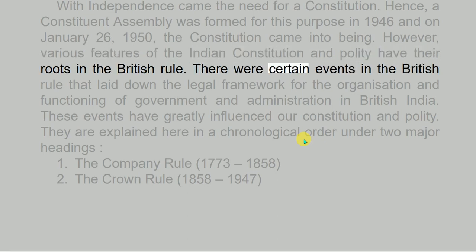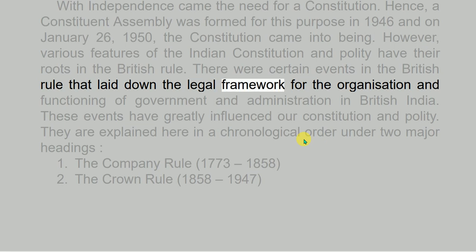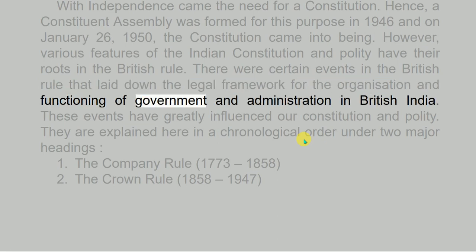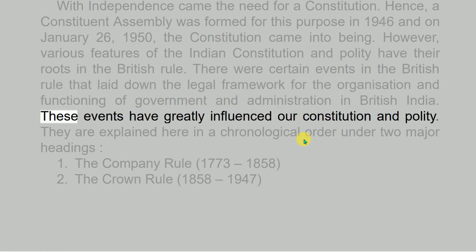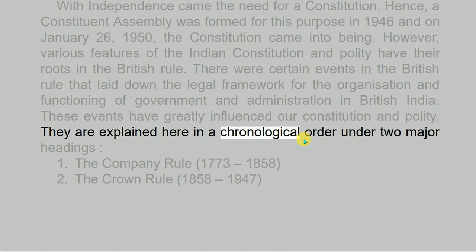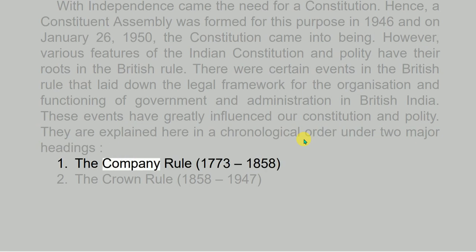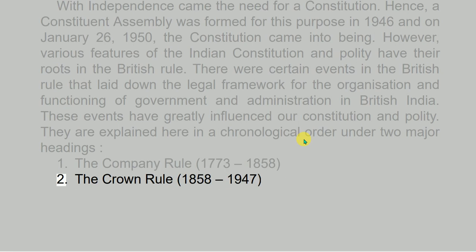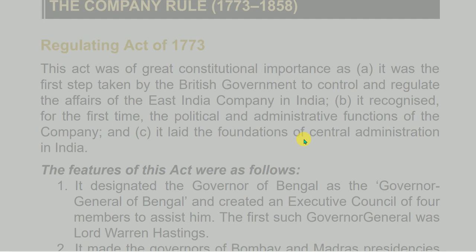There were certain events in the British rule that laid down the legal framework for the organization and functioning of government and administration in British India. These events have greatly influenced our constitution and polity. They are explained here in a chronological order under two major headings: 1. The Company Rule, 1773-1858, 2. The Crown Rule, 1858-1947. The Company Rule, 1773-1858.